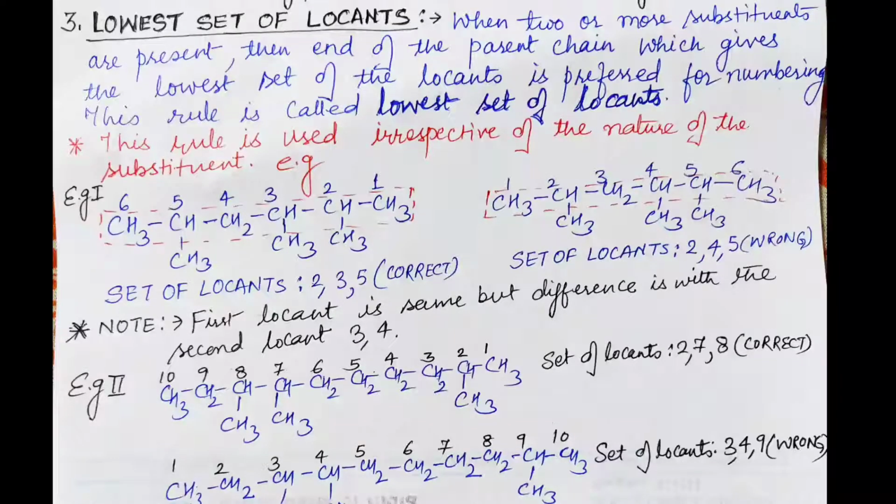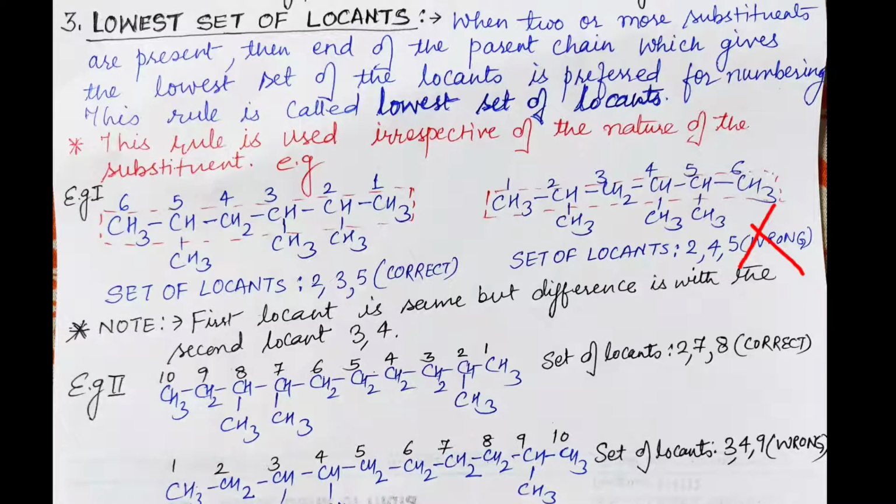In the first example, both the structures are the same, and you have to select the chain. In the first structure, if I select the linear chain and the numbering is done from the left-hand side, you can see numbers 1, 2, 3, 4, 5, 6. So the set of locants is 2, 3 and 5, which is correct here. However, in the second, the set of locants is 2, 4 and 5. Now why is it wrong? Because the first locant is the same, that is 2 and 2.